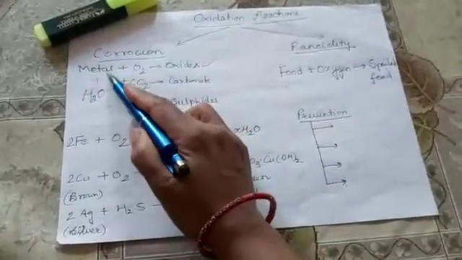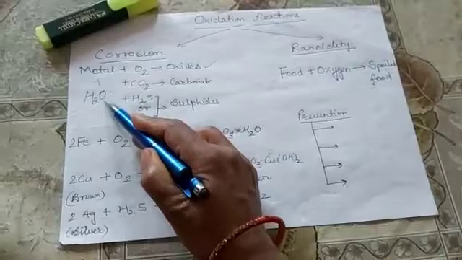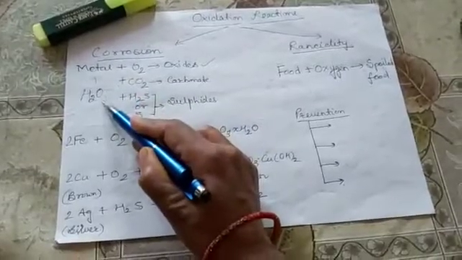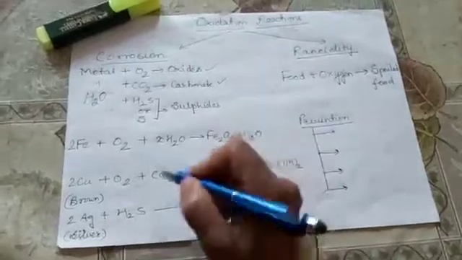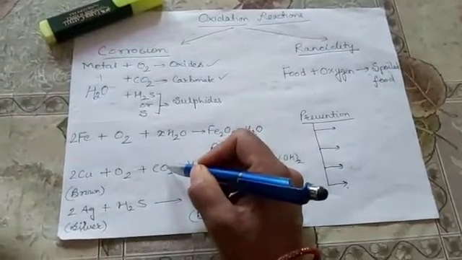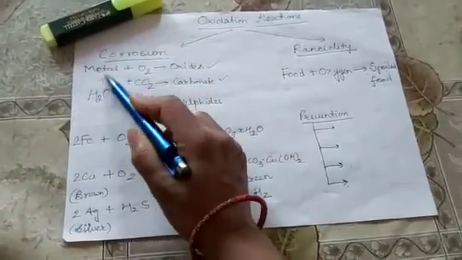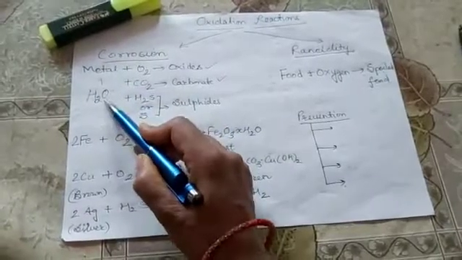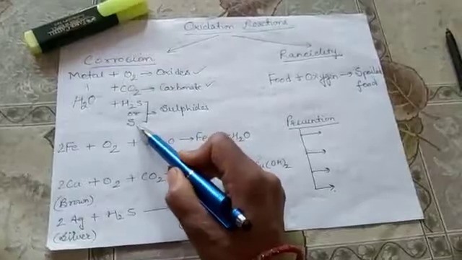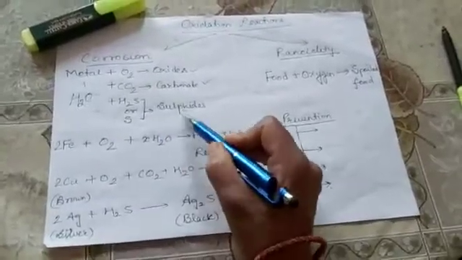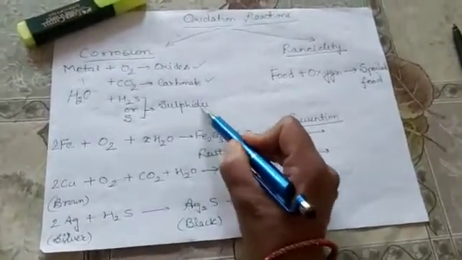When the same metal combines in moist air with carbon dioxide, it forms a new substance called metal carbonate. And when it combines with sulfur or hydrogen sulfide present in air, it forms metal sulfides.